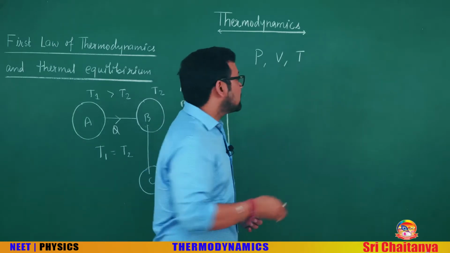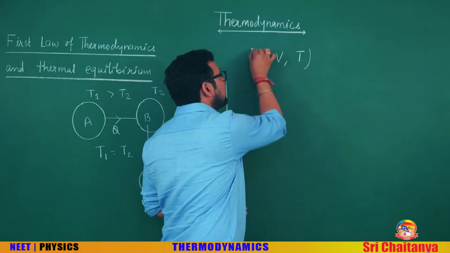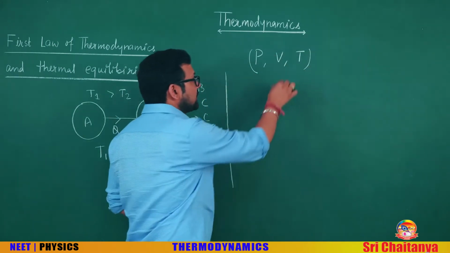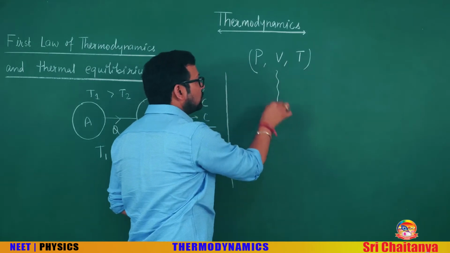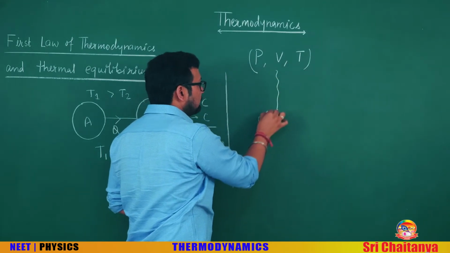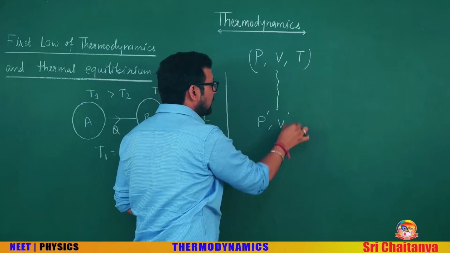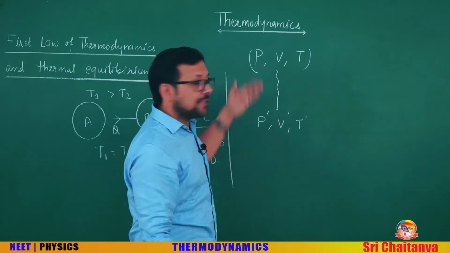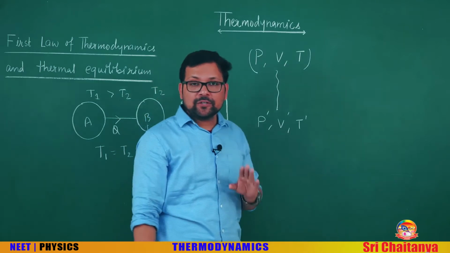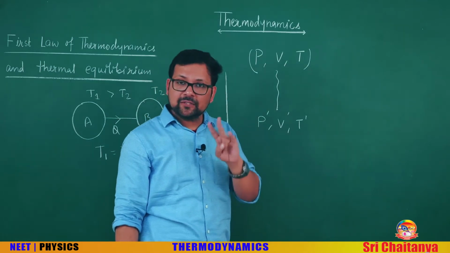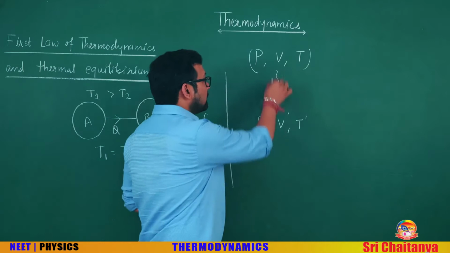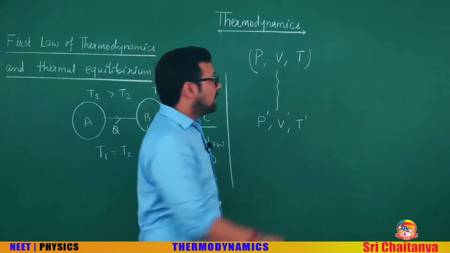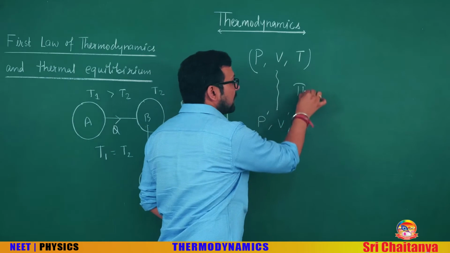So suppose these thermodynamic coordinates, pressure, volume, temperature, are changing to new coordinates, say P dash, V dash or T dash. Do remember, you cannot change only one of them, at least two will change. The process through which these variables change is called a thermodynamic process.